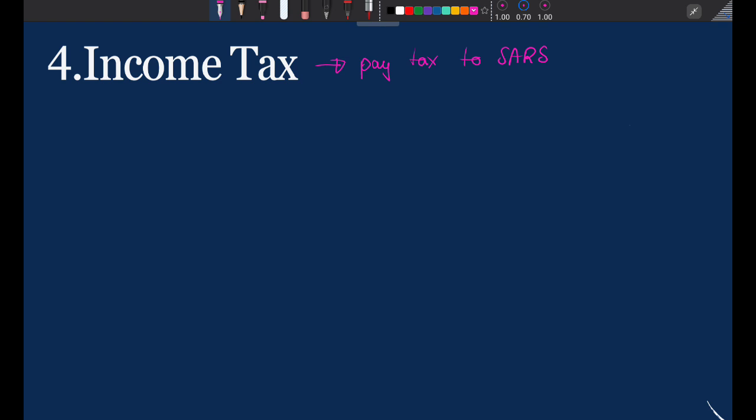So now, how do we understand this for accounting and for our exams, right? One thing that we need to understand is what happens during the year. During the year, there are provisional tax payments. So what are provisional tax payments? Provisional tax payments are just payments of tax that are made during the year, right? We have two provisional tax payments.